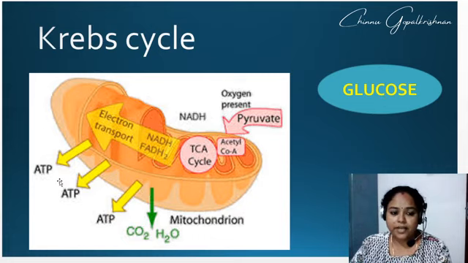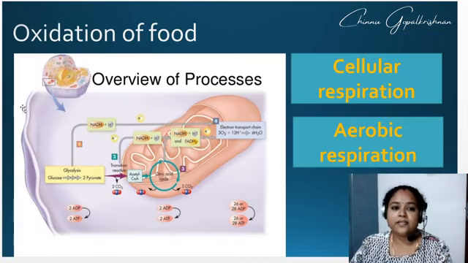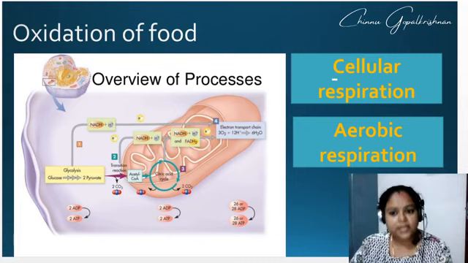Glucose converting into ATP within the mitochondria in the presence of oxygen is called the Krebs cycle. This itself is oxidation of food, cellular respiration, aerobic respiration.